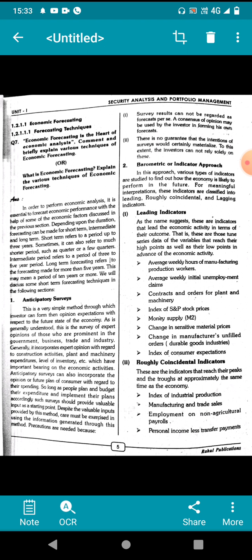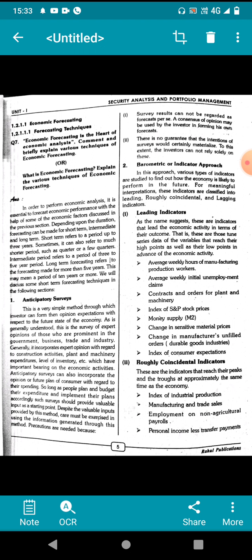What is economic forecasting? It is nothing but, in order to perform economic analysis, estimating and forecasting economic performance with the help of some of the economic factors discussed in the previous sections. Forecasting is nothing but estimation and expecting the economic value and profits, and decisions based on the previous ones.